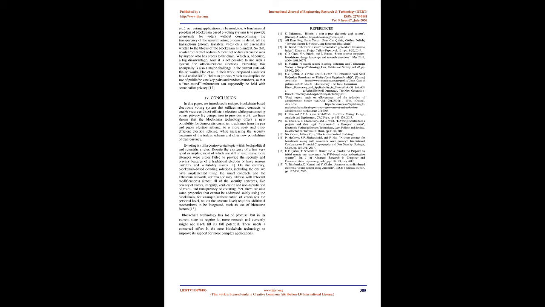Hao et al. in their work proposed a solution based on the Diffie-Hellman process, which also implies the use of public/private key pairs and random numbers, so that a two-round referendum can supposedly be held with some ballot privacy [12].